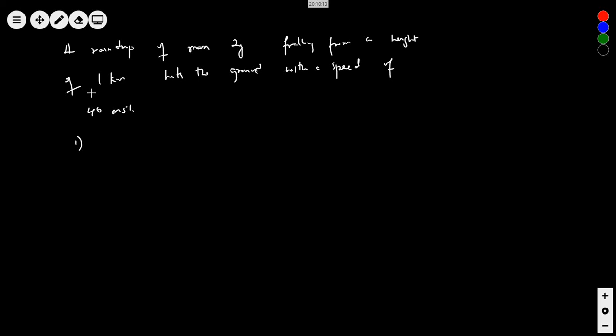Find number 1, the work done by the gravitational force. Number 2, the work done by the resistive force.